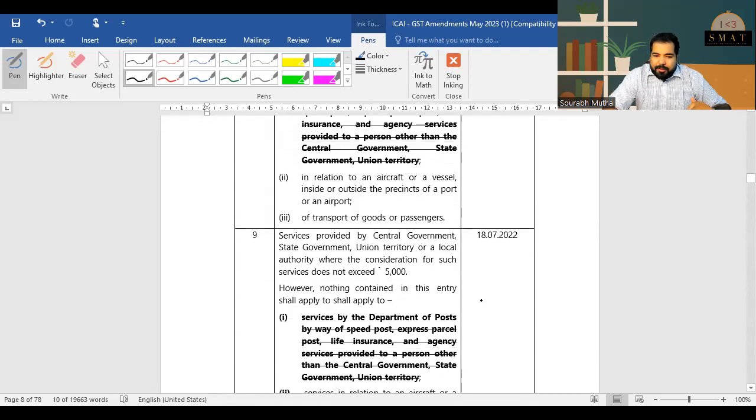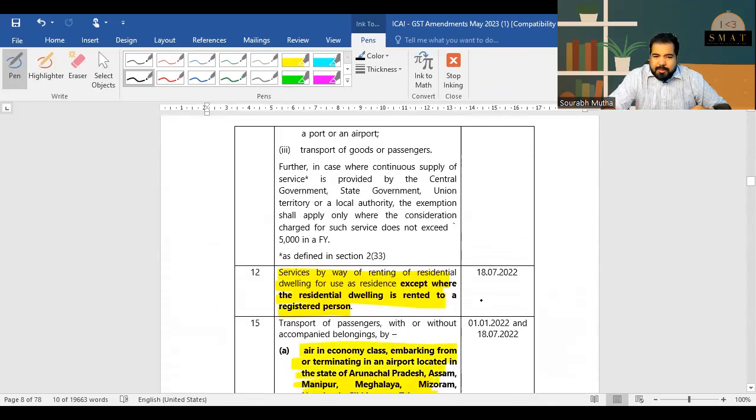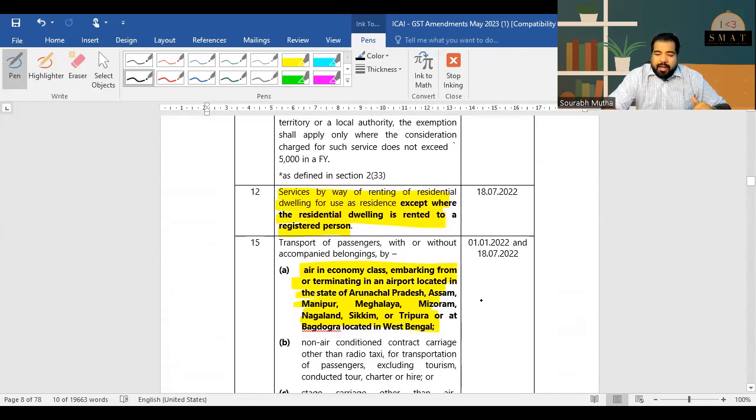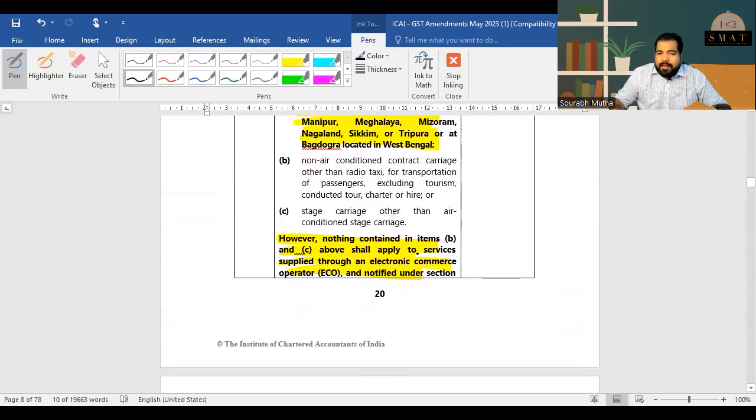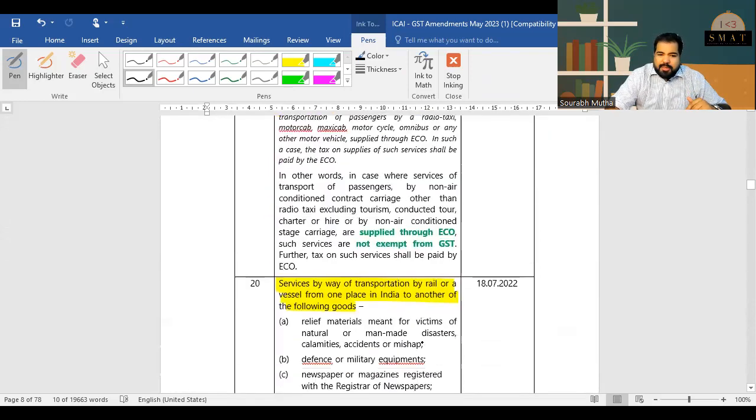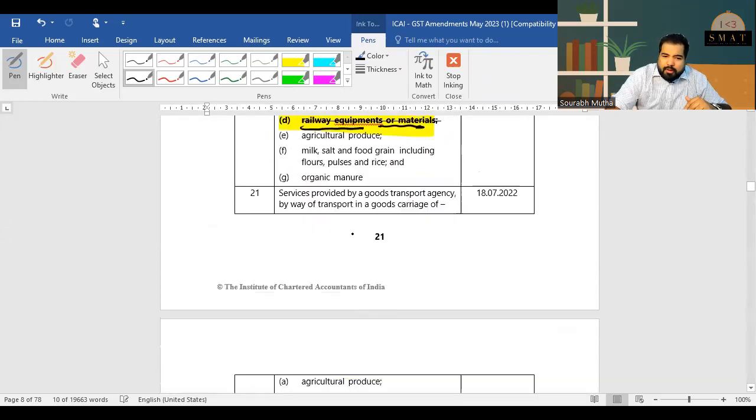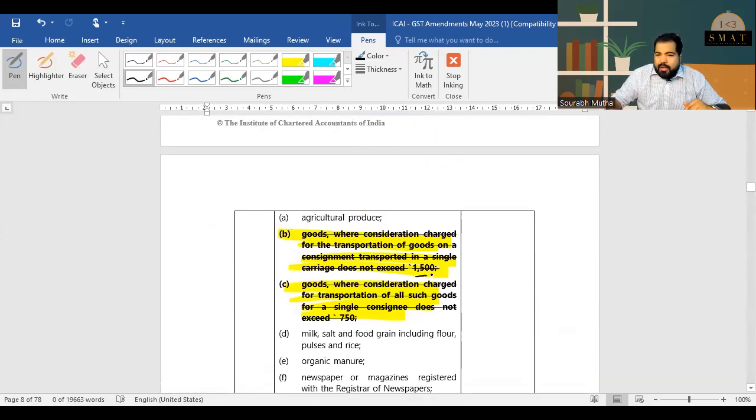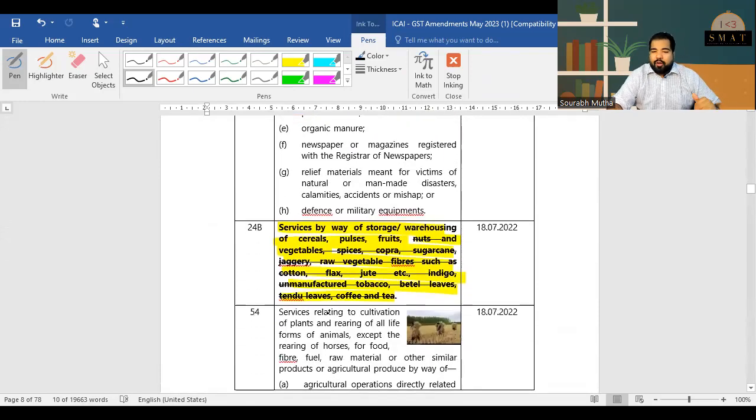All right, so reading it here, these are all the inland post service, etc., which we just discussed. A residential dwelling rented to a registered person is subject to GST. This one is item B and C, where it is contract carriage and stage carriage. All those booked through e-commerce operators will be subject to GST. Then railway equipment transport has been removed. And then LL, that 1500, 750 has also been removed. I've only highlighted the important part, so you save a lot of time.